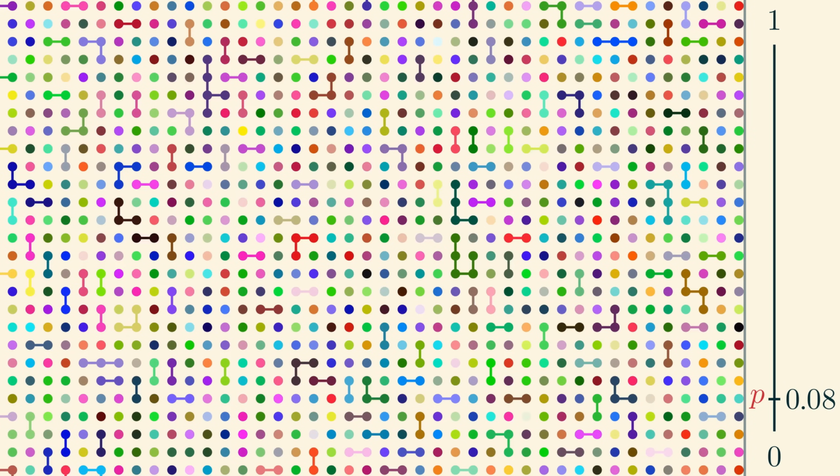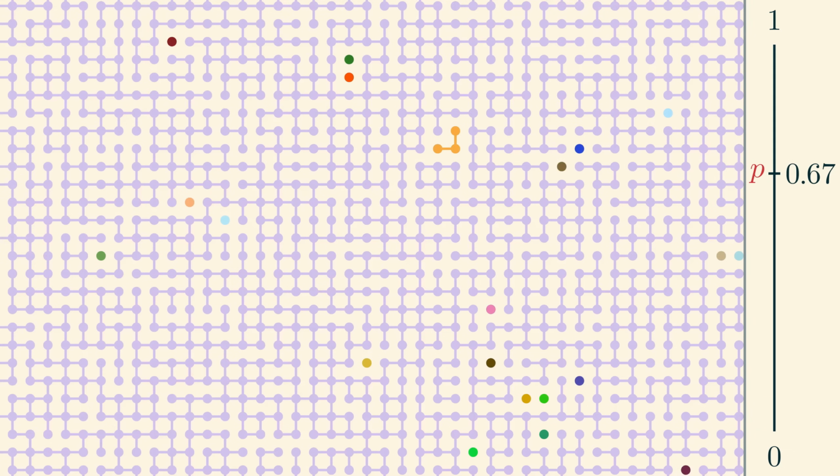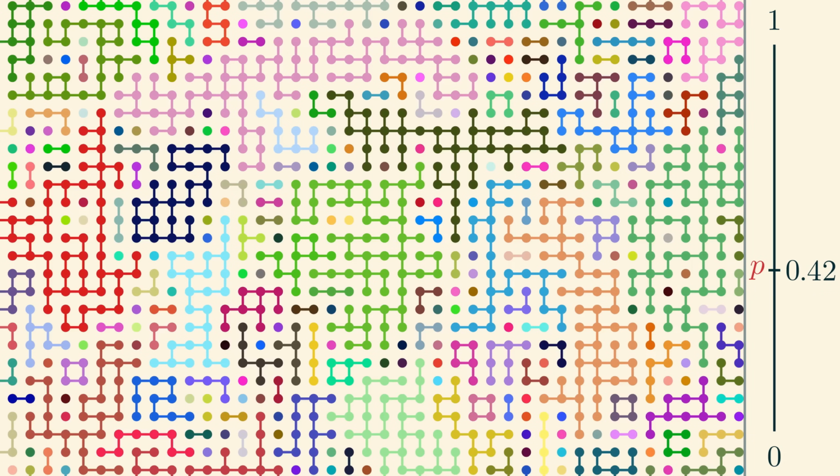For lower values of p, we have fewer edges, and therefore we have more distinct clusters and more colors on the screen. On the other hand, for higher values of p, we have more edges, and so we get fewer distinct clusters. For high enough values of p, it seems like there's basically just one big cluster. Okay, it's still a bit hard to tell what's going on.